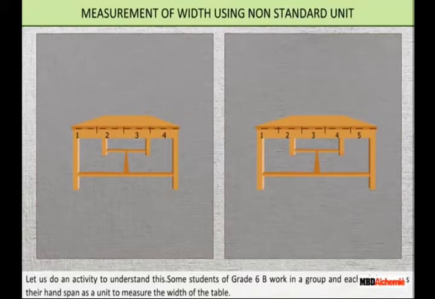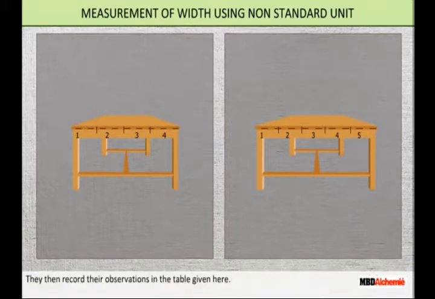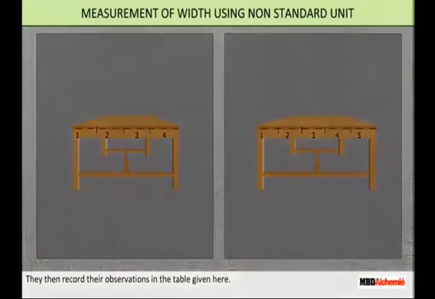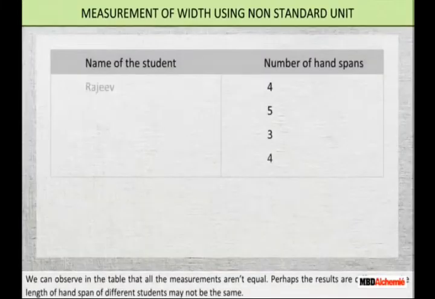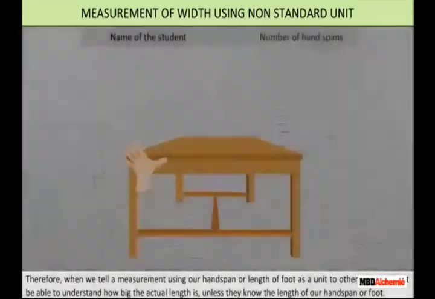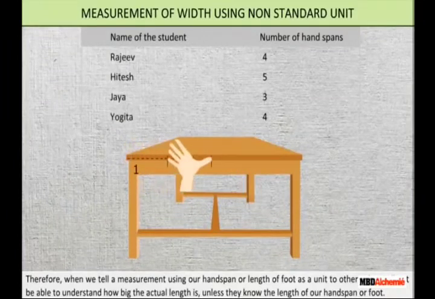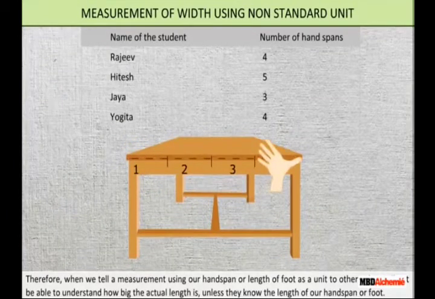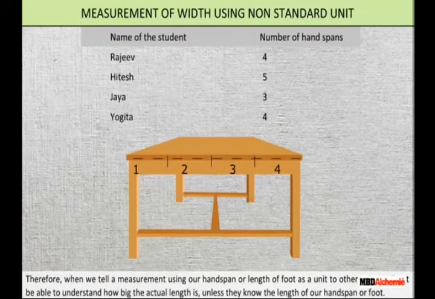Let us do an activity to understand this. Then record your observation, because the size of your hand is different, so you will get different hand spans. So different people will get a different number of hand spans. So children, is it accurate? No, this is not accurate. There will not be any accuracy when you measure like this.